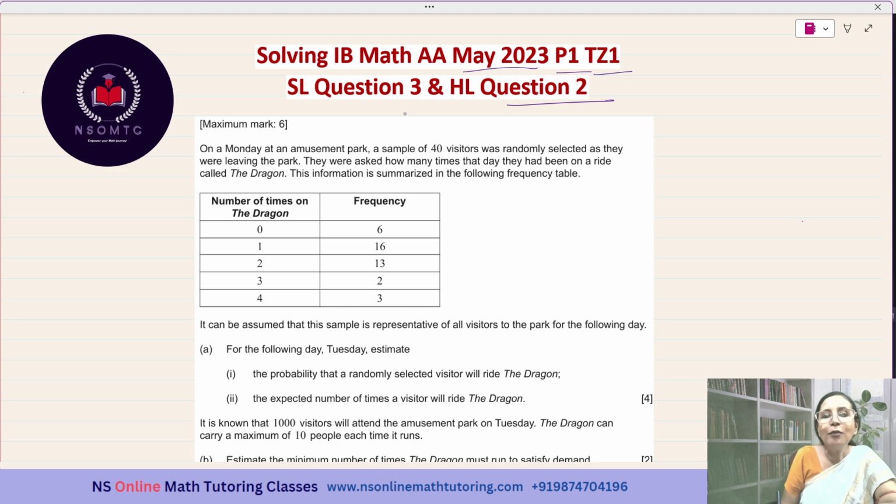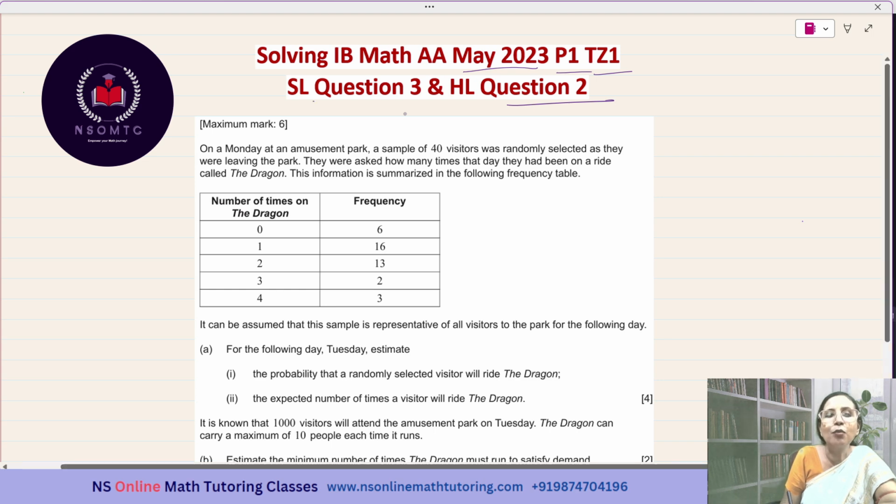And this is a common question for the SL and the HL level students. For the SL students, it is question 3 and for the HL students, it is question 2. So without any further delay, let us start answering this question. The maximum mark is 6.